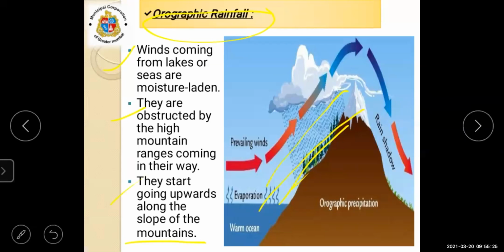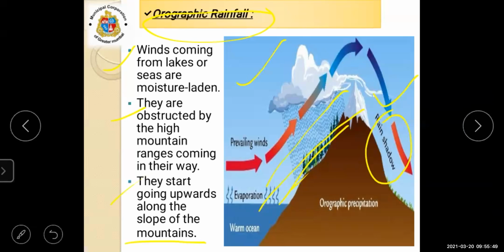This side of the orography rainfall is known as the prevailing winds, and on the other side of the mountain you will see the rain shadow. It means on one side of the mountain it is raining, and on the other side you will see the rain shadow.